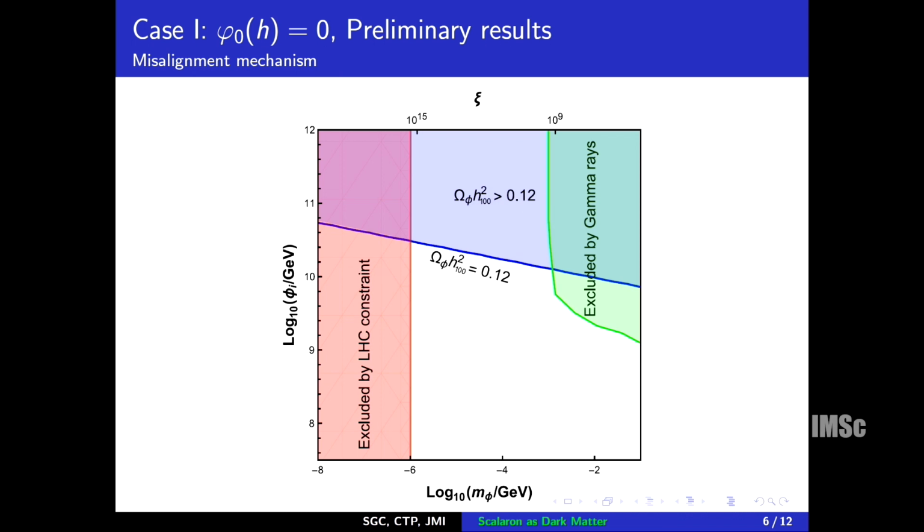And this is the line for the observed relic density. So, this part is excluded by the LHC constraint and this part is excluded by gamma ray. So, these are very preliminary results that I want to mention. Now, as you can see, if we assume that the scalaron constitutes the whole of the dark matter, then still a range of mass is allowed, where phi initial is around 10 to the power 10 GeV, and masses from keV to meV are still allowed. Okay, so this is for the very specific condition.